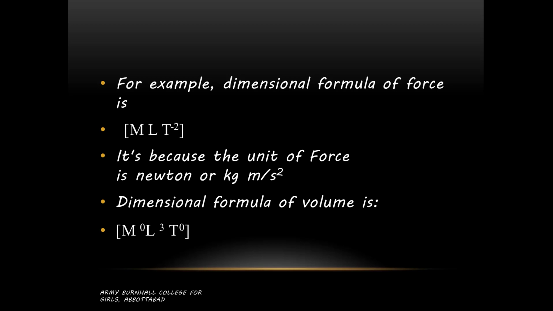So that's why we are expressing this dimensional formula in terms of length, mass, and time, L, M, and T. That's why we are writing M raised to power 0, because mass is not used in volume, which will simply give us 1. That will make no effect on this formula. So M raised to power 0, L cube, and T raised to power 0 will simply give us L cube. So dimensional formula is most of the times written in terms of three basic dimensions, L, M, and T.